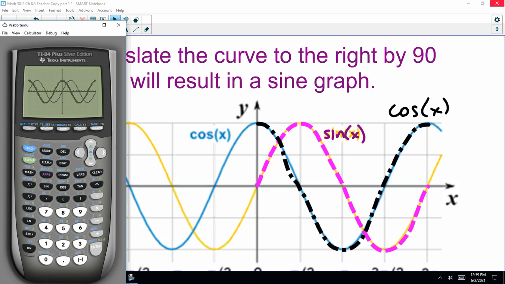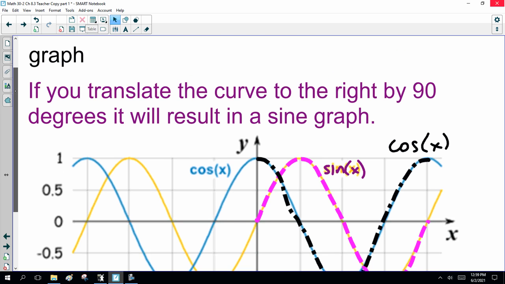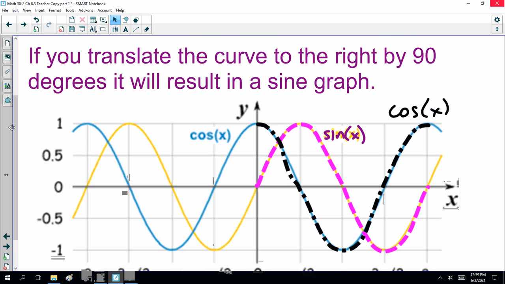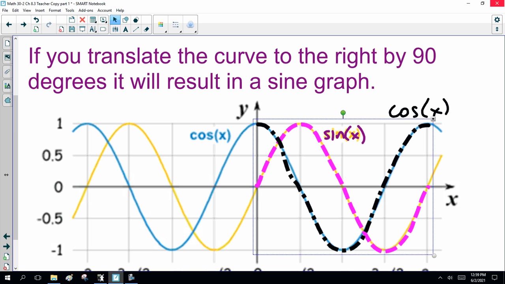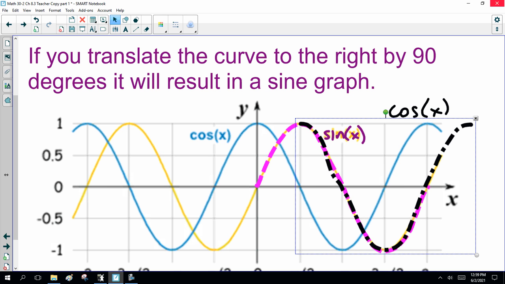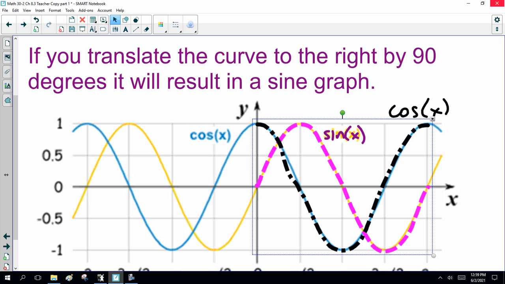You will still see a sine graph. Now, the important point to note here: the cosine curve is the same shape as the sine curve. If you translate the curve to the right by 90 degrees, it will result in a sine graph. So, literally, take your cosine curve, move it over, and you've got your sine curve. It just starts in a different spot. When you're looking at the graph, you really have to ask, is that a sine or cosine? You really can't tell them apart without lots of practice. And that's why we use the generic term sinusoidal graph.